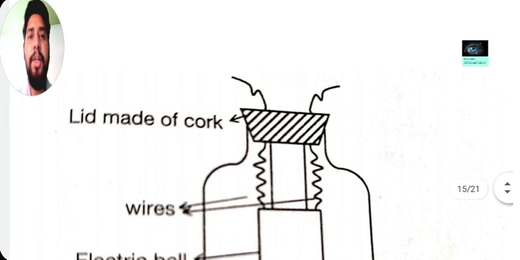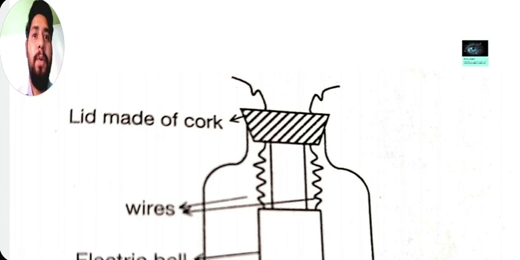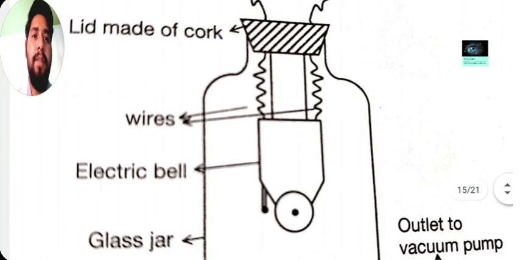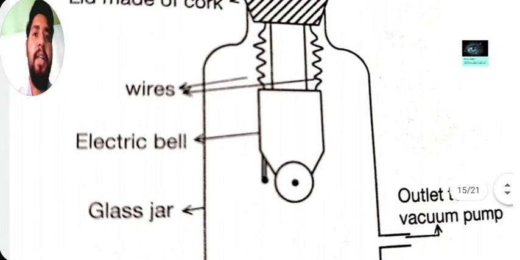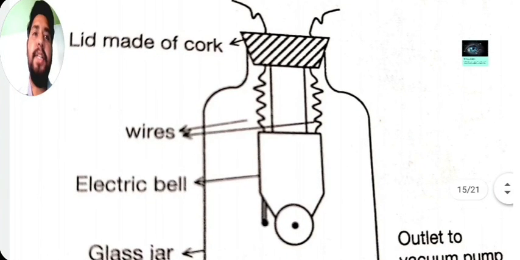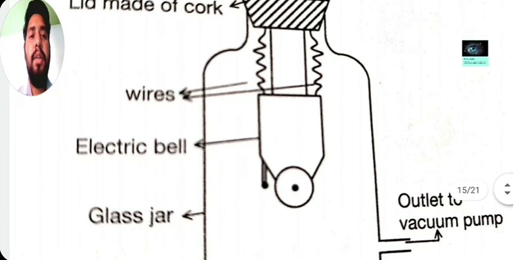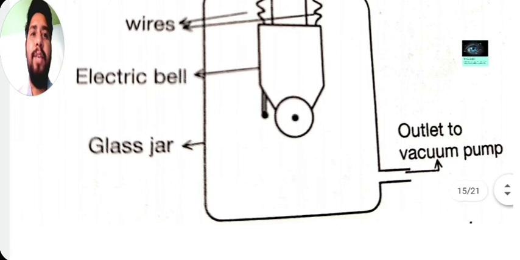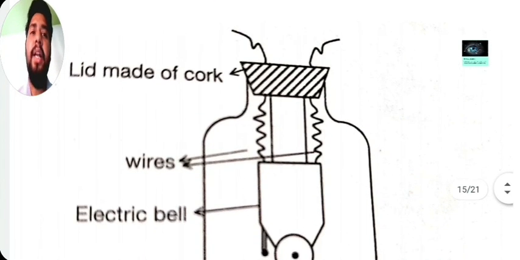As you already know, you have already learnt about this amazing experiment in your previous classes. I am just reminding you again. We have taken a glass jar and fixed a lid with a bob made of cork, and we have put an electric bell in this glass jar and taken out the two wires and fixed them to the electric circuit. Now we have an outlet to a vacuum pump. It's a very easy experiment we can do in our lab.